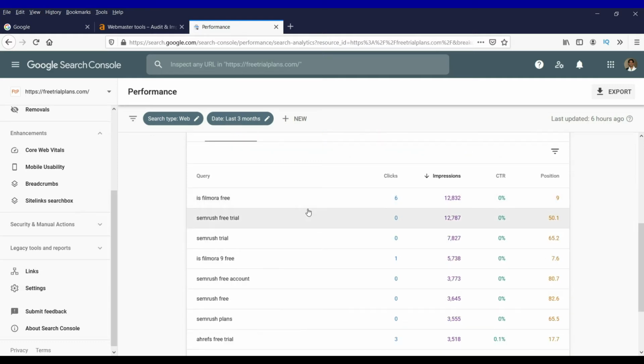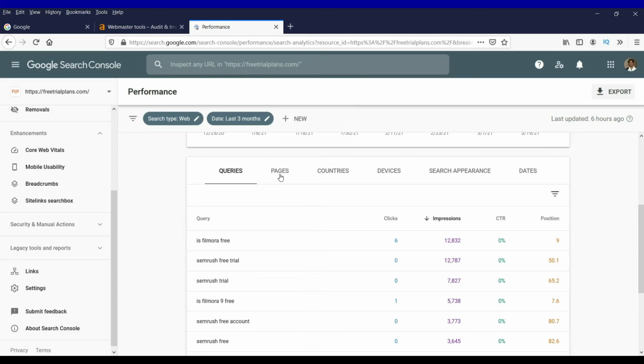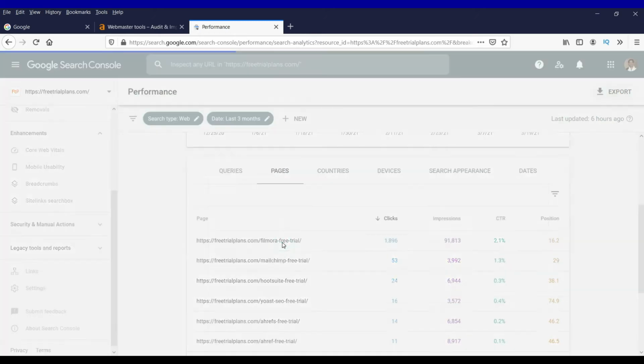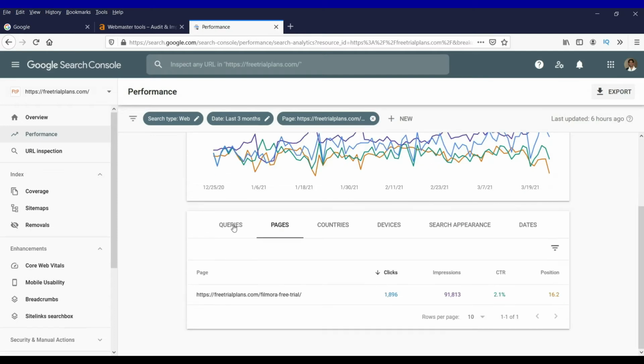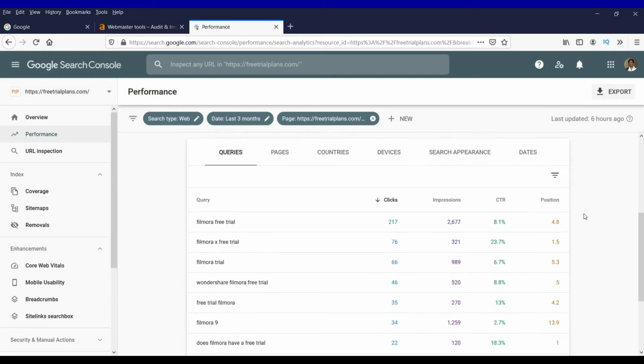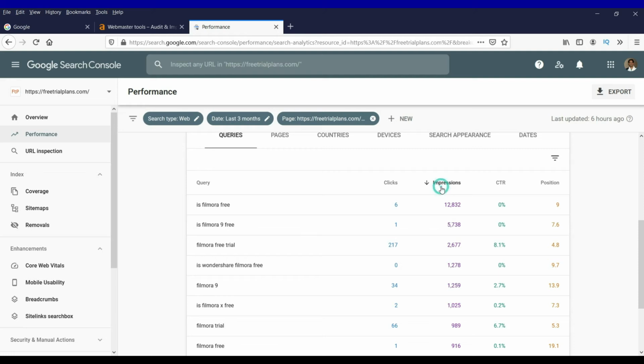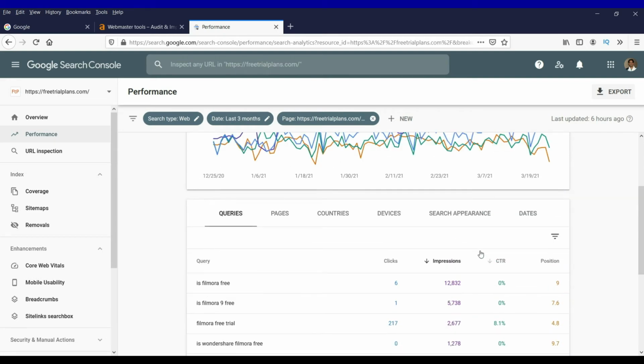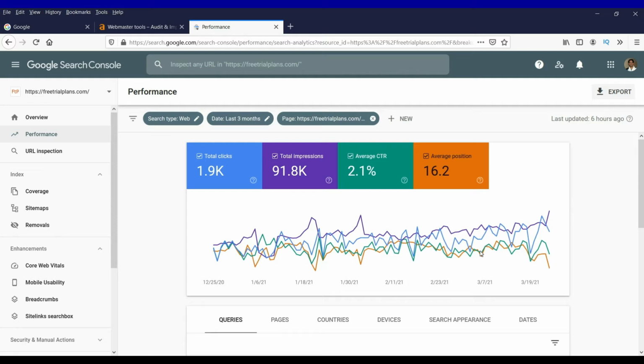Now let me show you pages. You can select any page and see queries. Now it will show all the queries that your website is ranking for on that page. So using Google Search Console, you will be able to improve your article and rank higher in the Google search results.